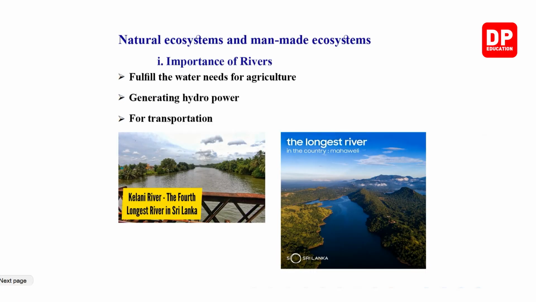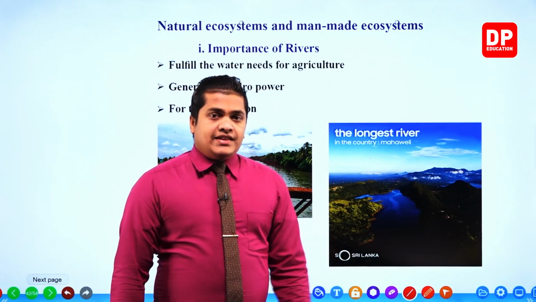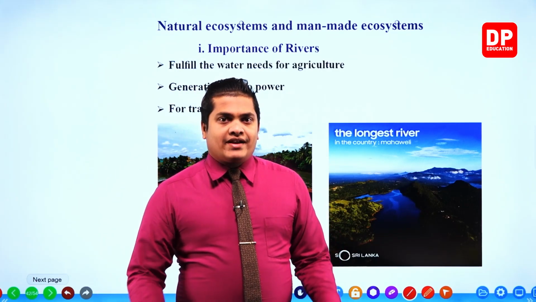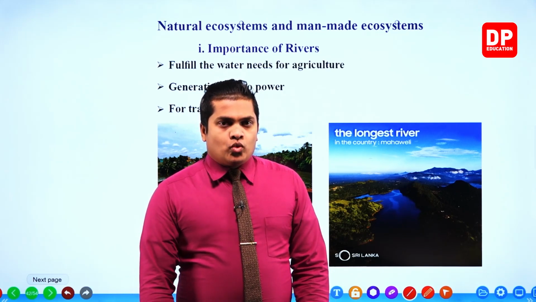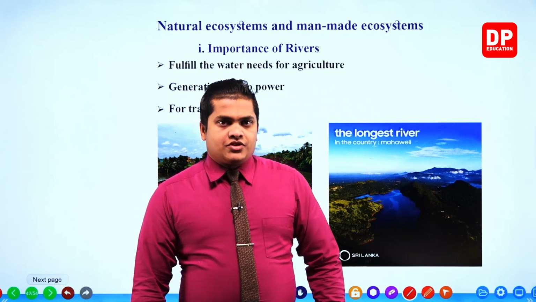So my dear children, the importance, number one given, it fulfills the water needs for agriculture. For our agricultural purposes, water is very important. Without water, we won't be able to do our agriculture.